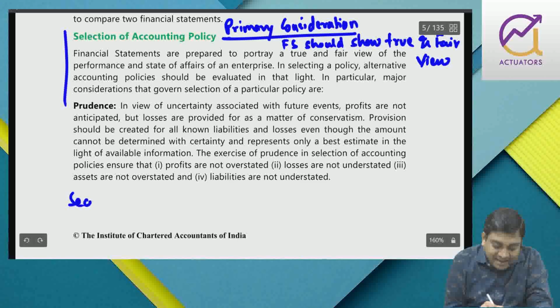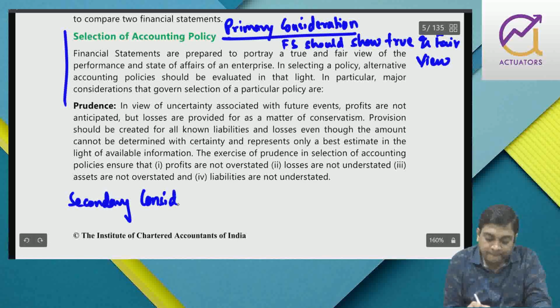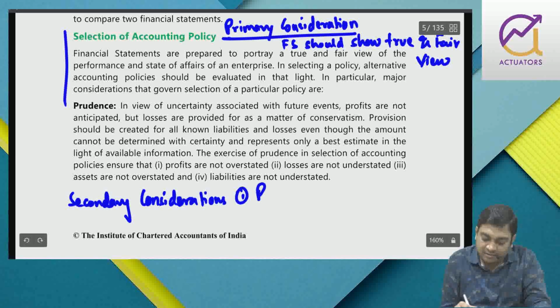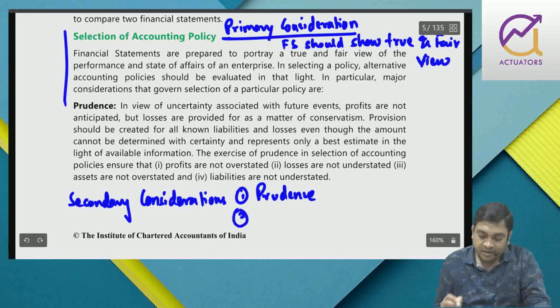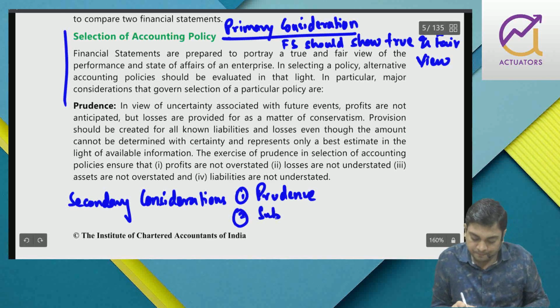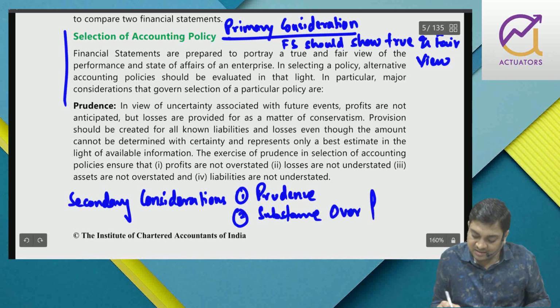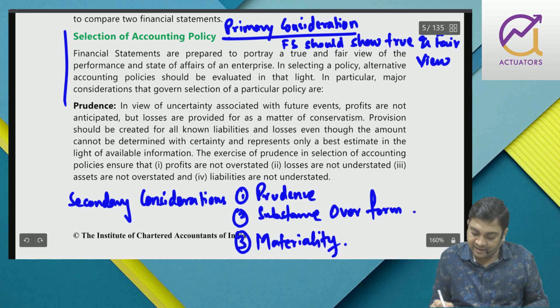And what about the secondary considerations? These secondary considerations are: number one, prudence; number two, substance over form; and number three, materiality.